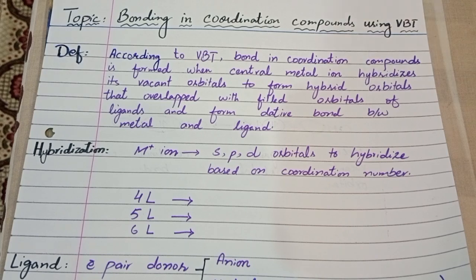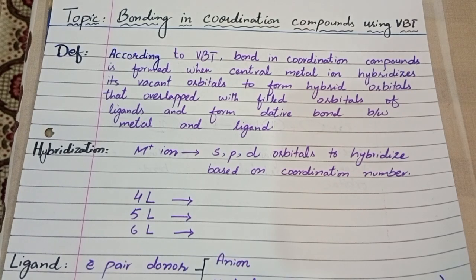It means that when the central metal ion in the coordination compound is attached with different ligands, they form a dative covalent bond in such a manner that the ligands donate an electron pair to the central metal ion, and the central metal ion accepts those electron pairs and forms a coordinate covalent bond and a coordination compound after a specific type of hybridization. So first of all, we will discuss what hybridization is.